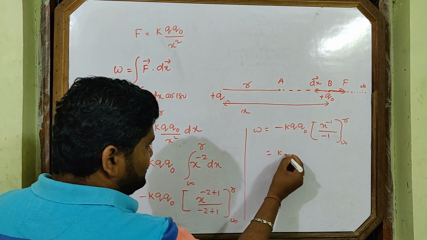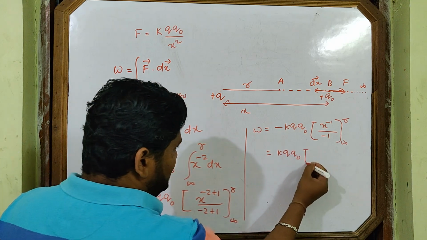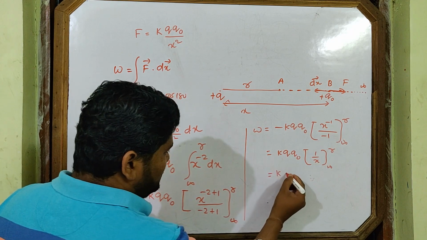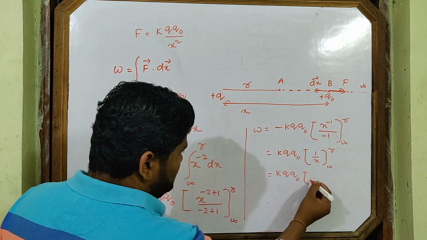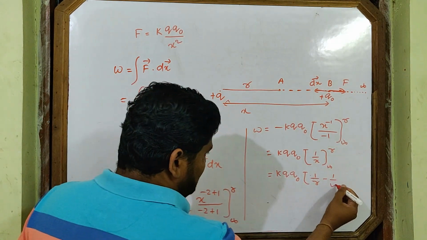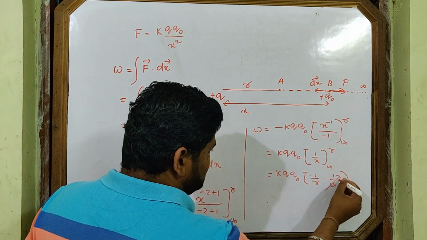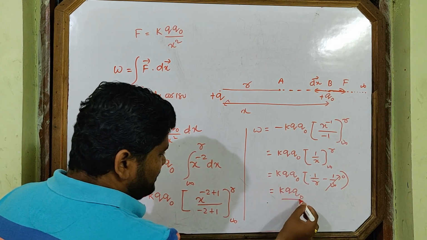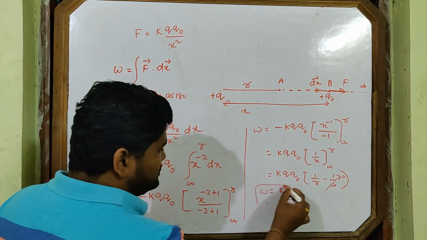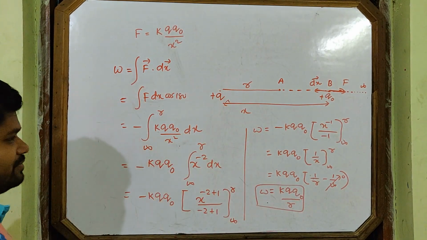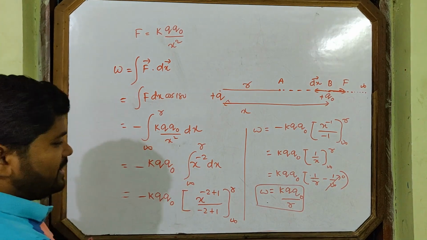Minus minus becomes plus, then this is 1 by x from infinity to r, k q naught, 1 by r. First upper limit, then minus lower limit, but this tends to 0, so k q naught by r. So this is the work done to bring a unit positive charge from infinity to point A.